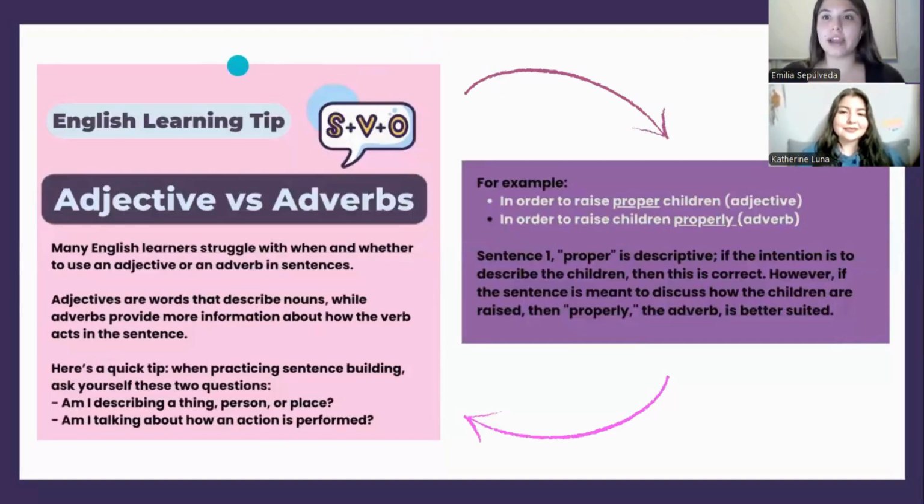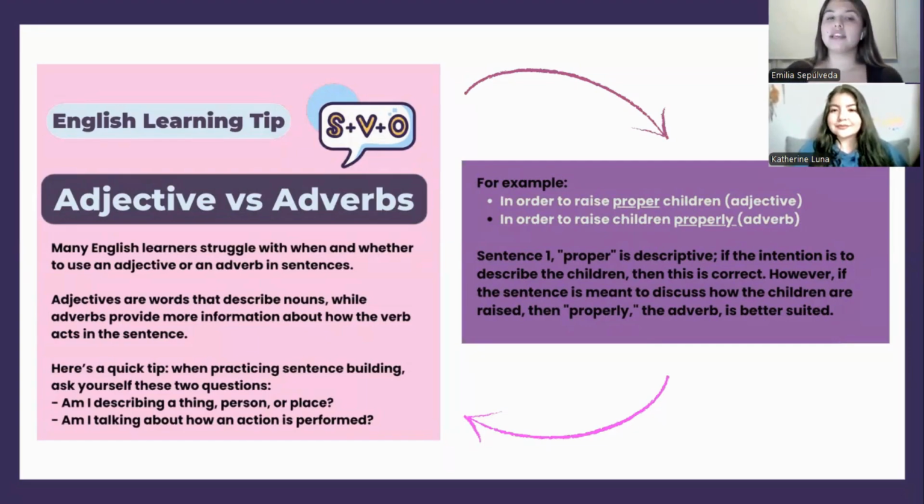Here's a quick tip to remember everything. Many of us struggle when using the adjective or the adverb, because we don't know when or whether to use it in a sentence. So here are some tips. Adjectives are words that describe nouns, just like we have been saying all this time, while adverbs provide more information about how the verb acts in the sentence.